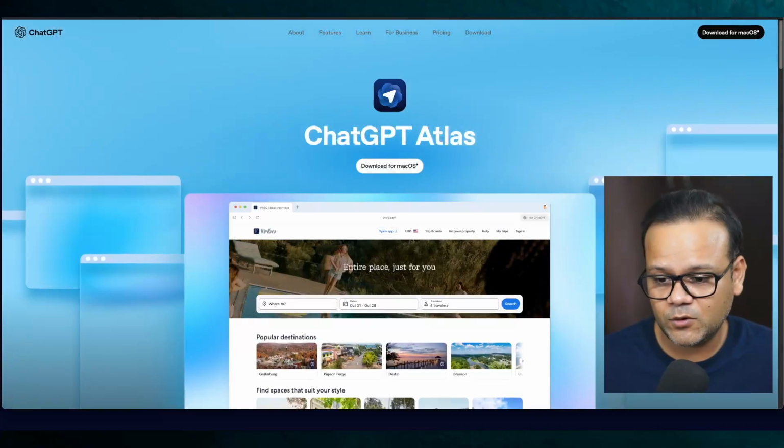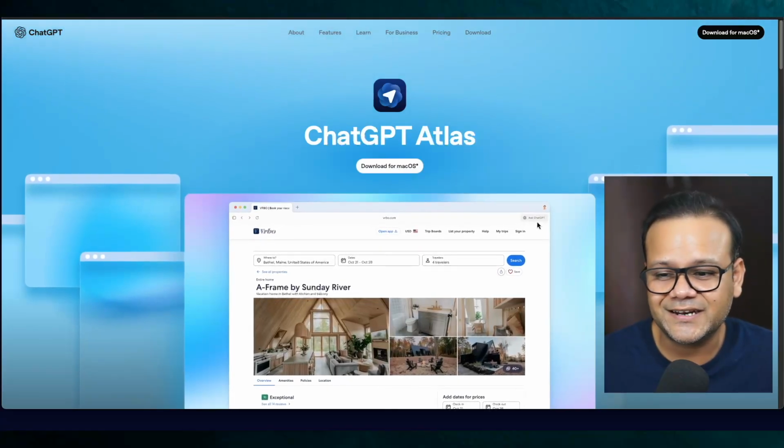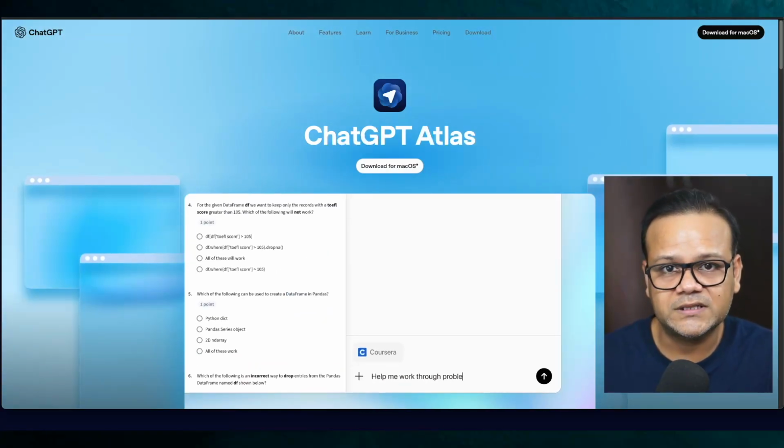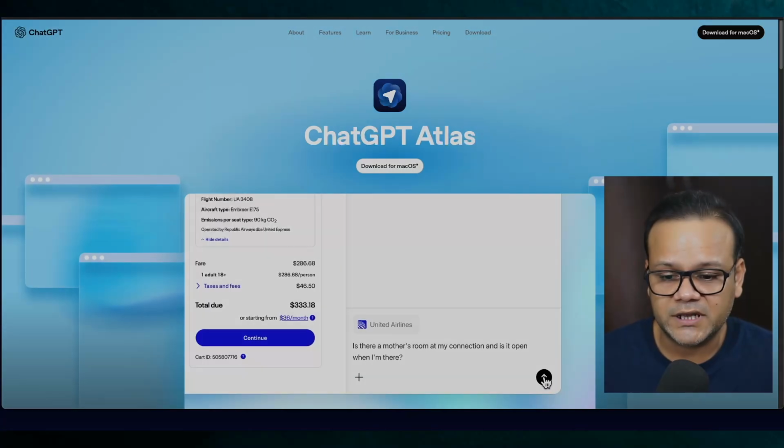In the last video, when we were going through Perplexity, whatever they were claiming, their promises, all those functionalities they were talking about, we are going to do the same with ChatGPT Atlas and see if it can deliver whatever it's promising.